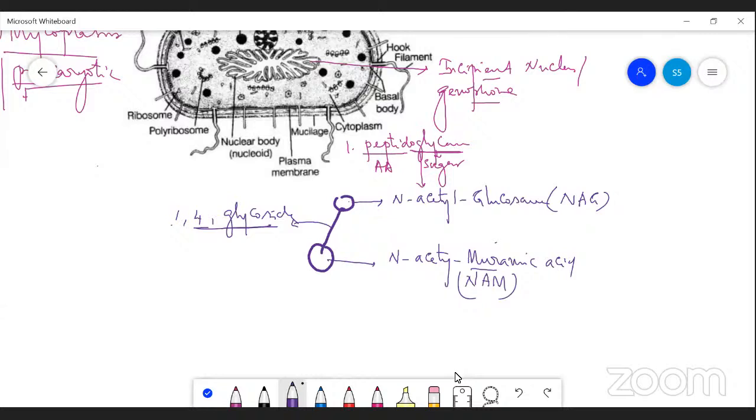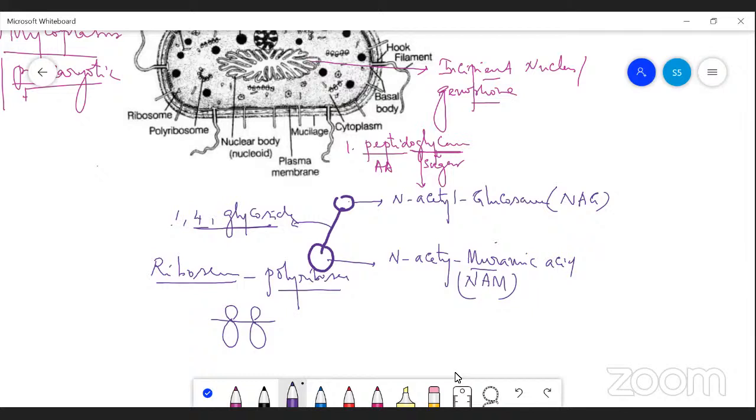Then, cell organelles: all the membrane-bound cell organelles are absent in bacteria, except the ribosomes are present. The ribosomes often occur as polysomes or polyribosomes. We know that many ribosomes are attached to a single mRNA. These are polysomes. Ribosomes are the actual site of protein synthesis.